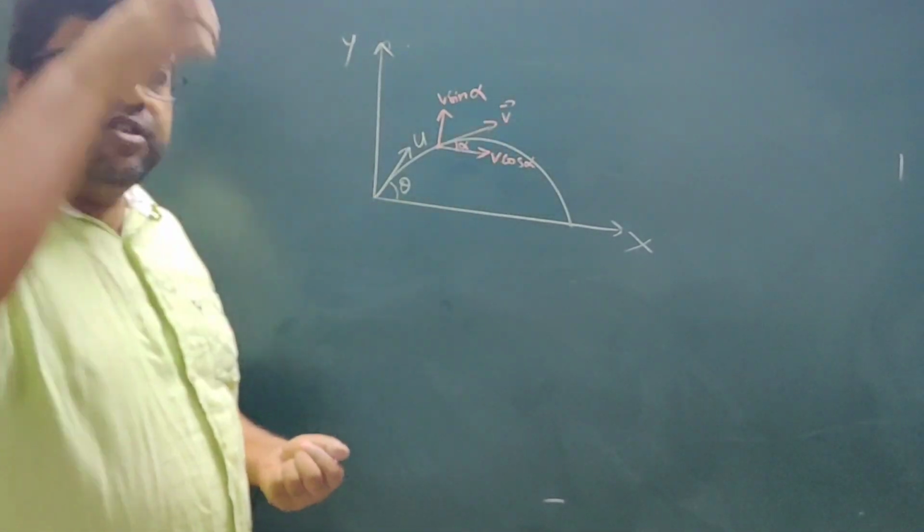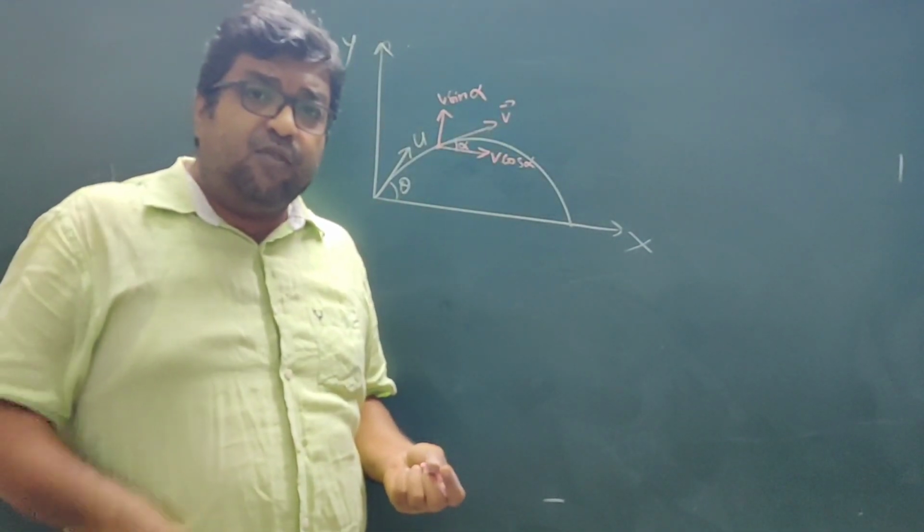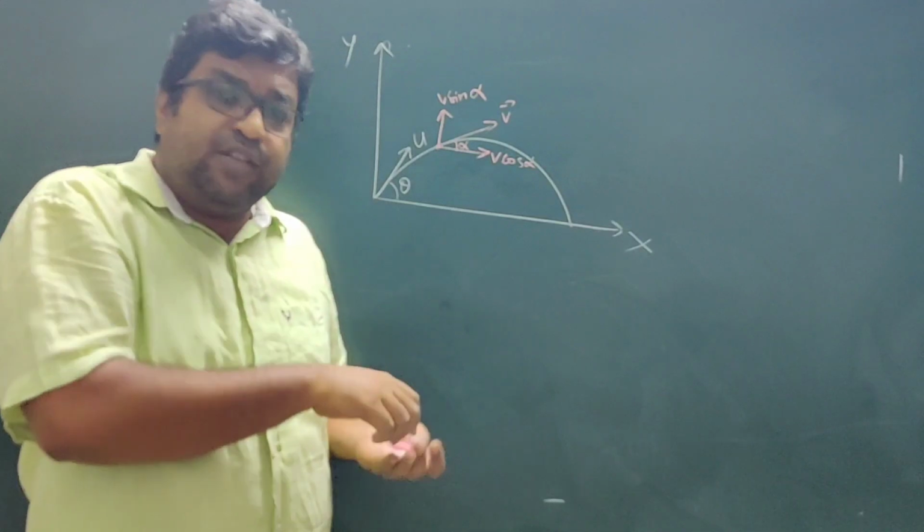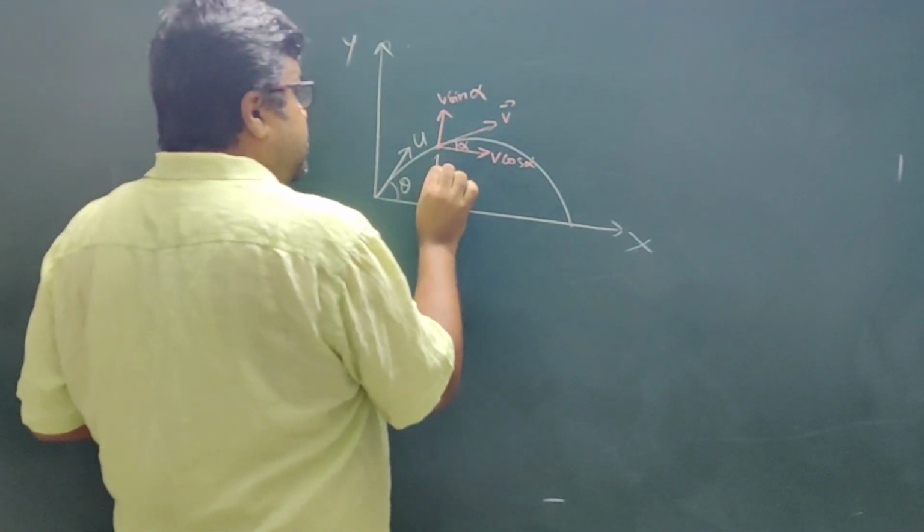Now what is the direction of the gravitational force? Gravitational force will act in the vertical downward direction. So this is the direction of the gravitational force.